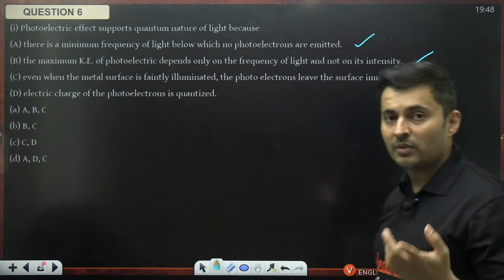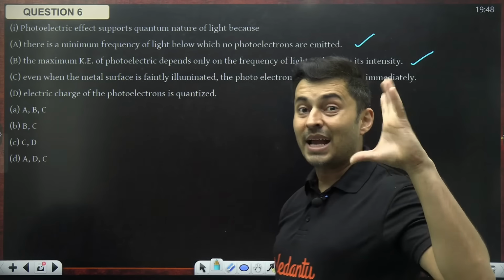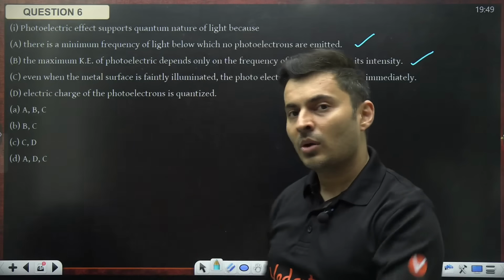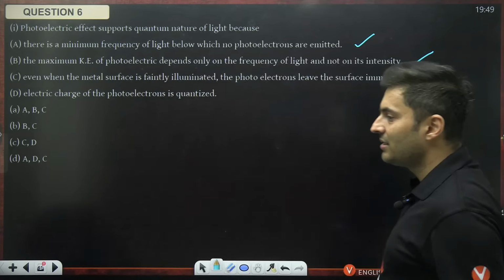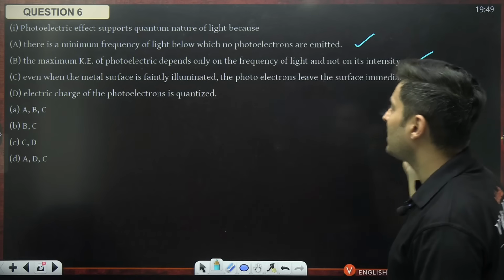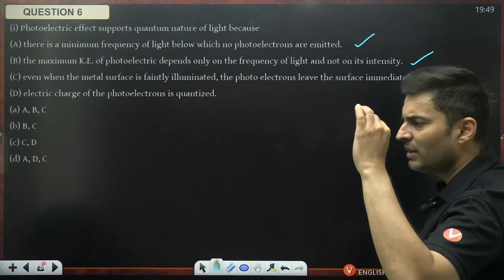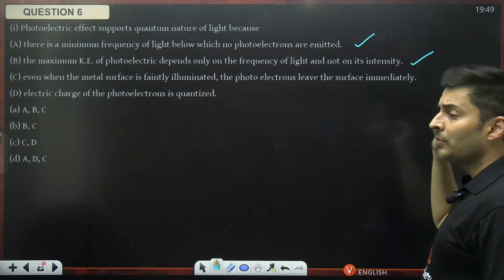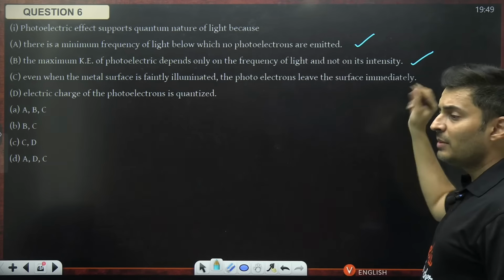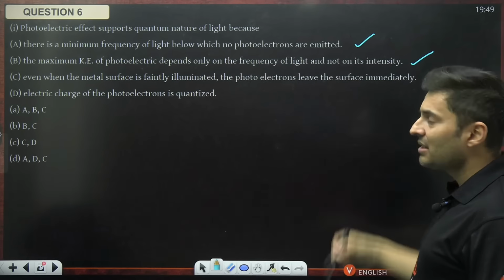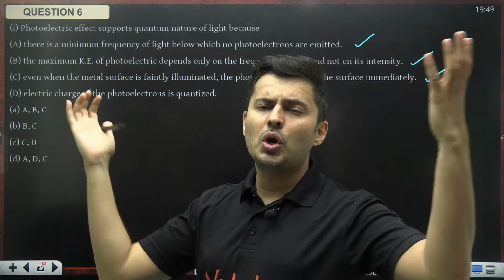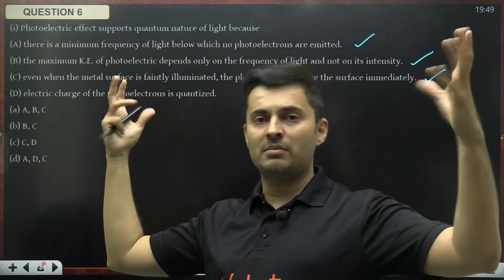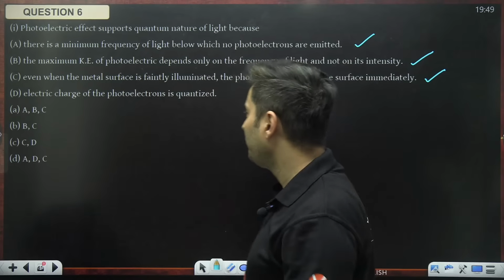Correct. Remember the photoelectric equation. The maximum kinetic energy depends on the light's frequency, not on how much intensity it has. Even when the metal is faintly illuminated, that means even when few photons are falling, but those photons are highly energetic, then the electrons will be emitted and that happens instantaneously. It's not like it waits, thinking very few photons are there so I will wait for more photons to fall and then emit. No, it is an instant phenomenon.